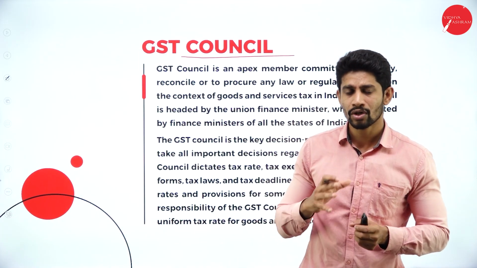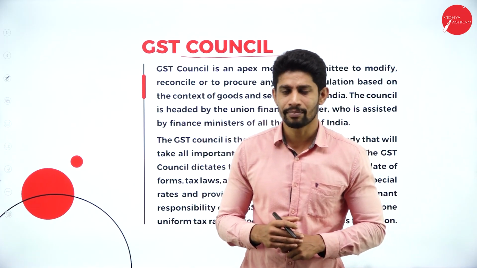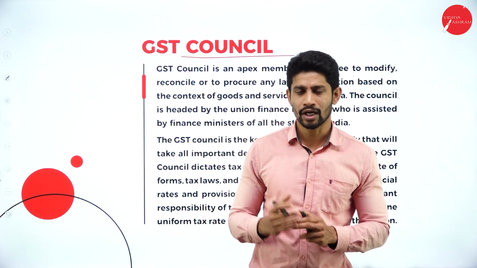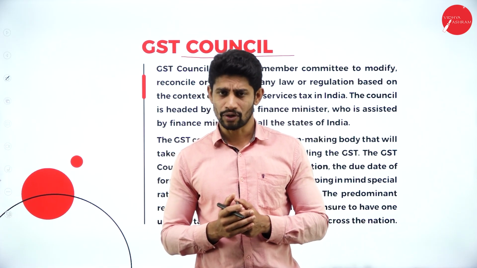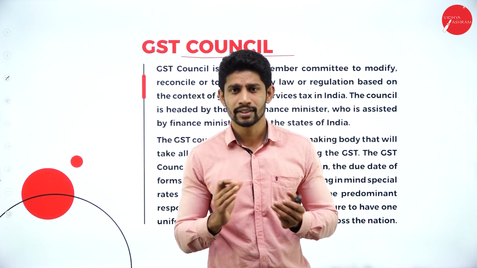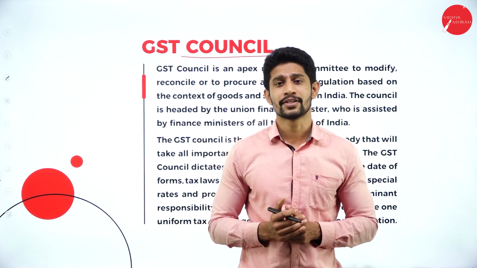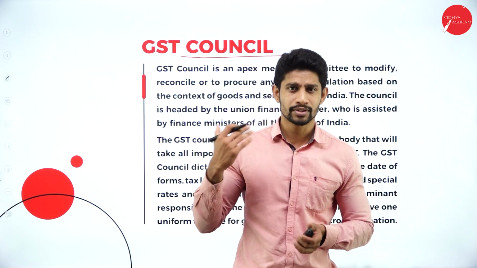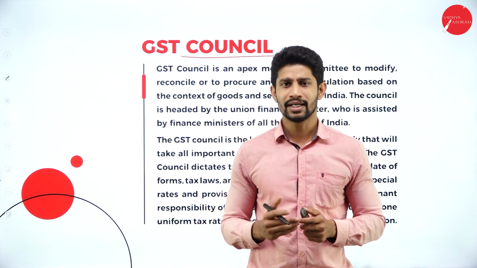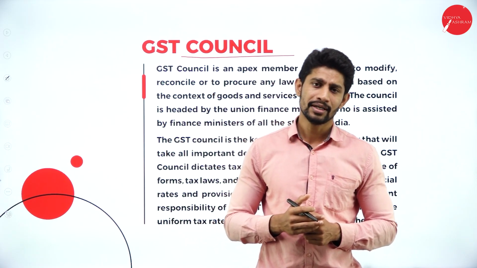So if you take the example of a company, what will happen? In a company, there will be a CEO or a managing director. Along with them, there will be directors and all. So what is the job or the duty of those people? Those people are like the board of directors or the board of members who will take all the decisions with respect to the company, whether to purchase the materials or whether to give salary or whatever it is. For each and everything, the board of members will be there. They will be taking the decisions with respect to the business.